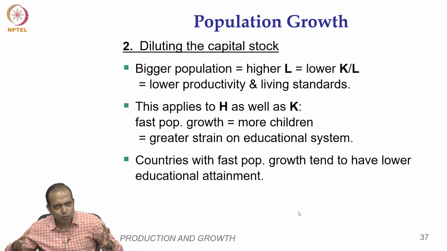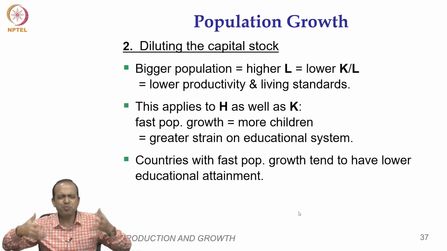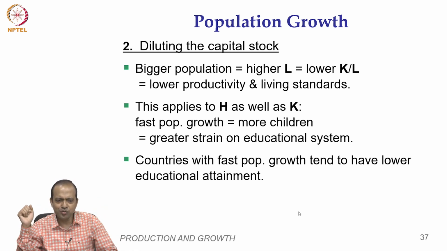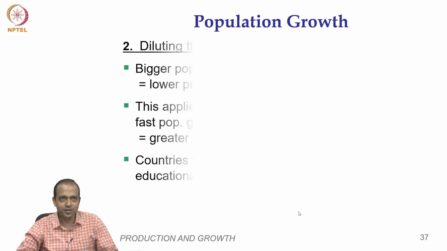Okay, so more population means more people for schooling. You have a limited number of schools, colleges and universities. So the education system will also get stretched out. So countries with fast population growth tend to have lower educational attainment. These are all shortcomings of huge population growth mentioned by Malthus.